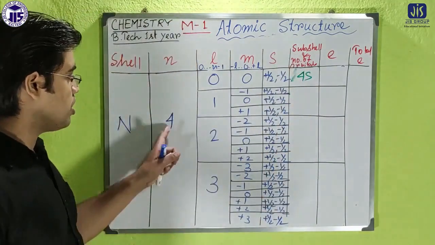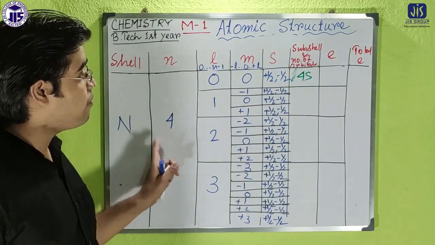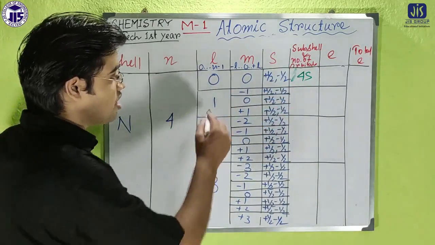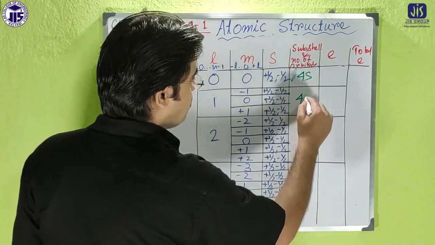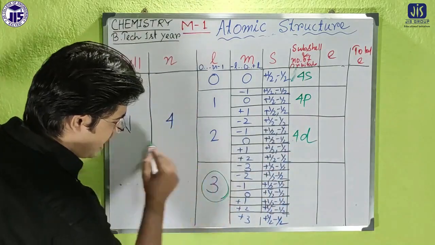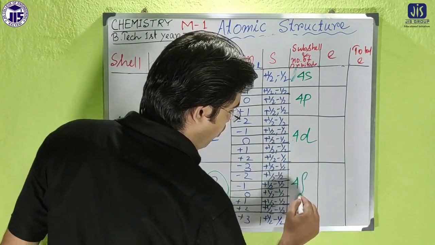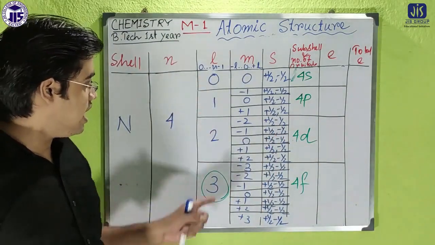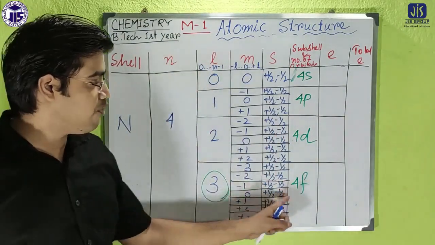Why 4s? Because here the principal quantum number is 4. So obviously for 0 it will be 4s, then 4p, then 4d, and for l equal to 3, it will be 4f.